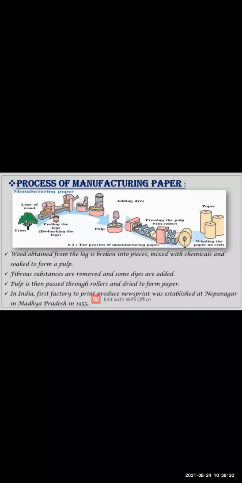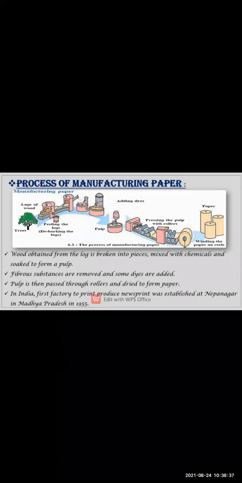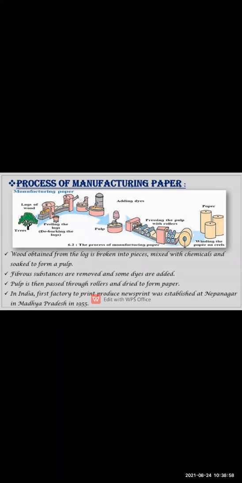In that pulp some dyes are added. Dyes means color. So some colors are added to this pulp and after that the pulp is put in the roller. With the help of the roller machine the pulp is pressed and a thin sheet of paper is formed, and the winding of the paper is done in the form of reels. So this is how the paper is manufactured.